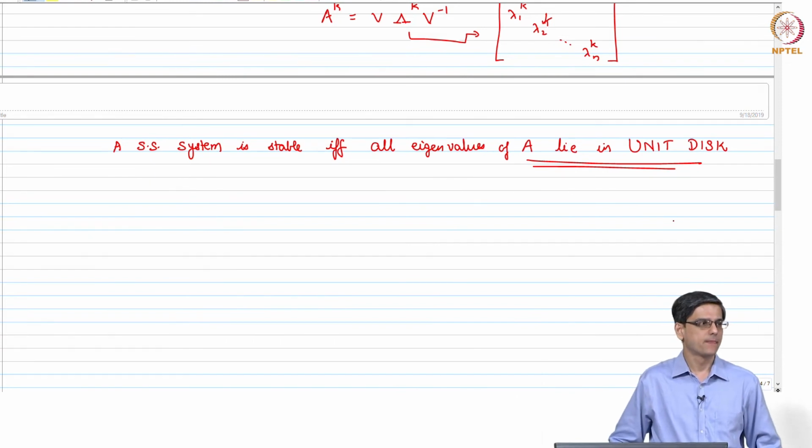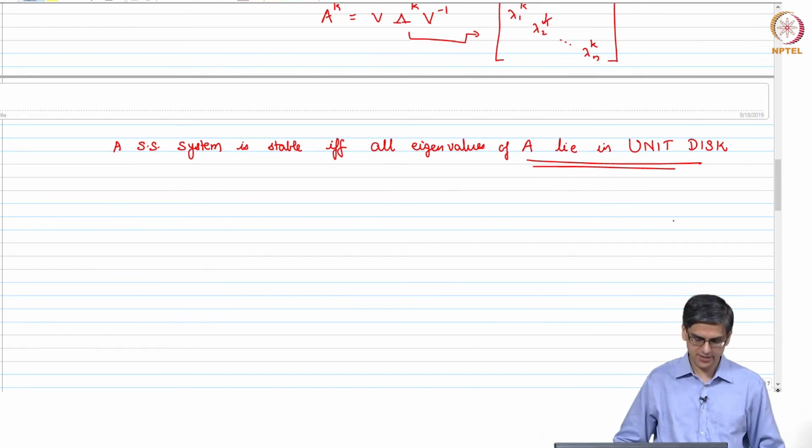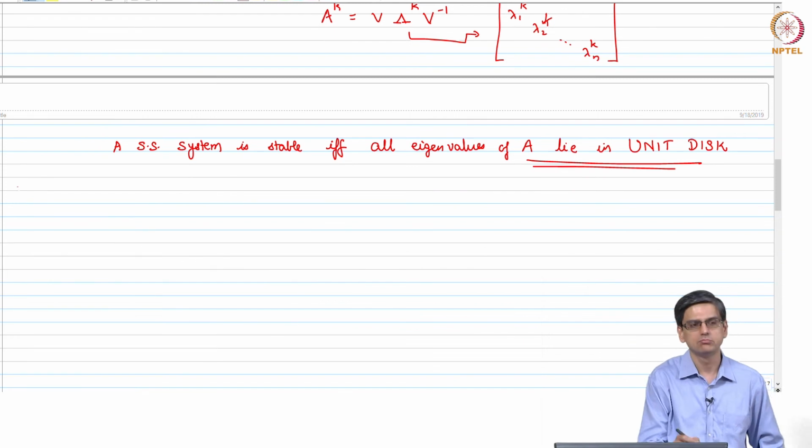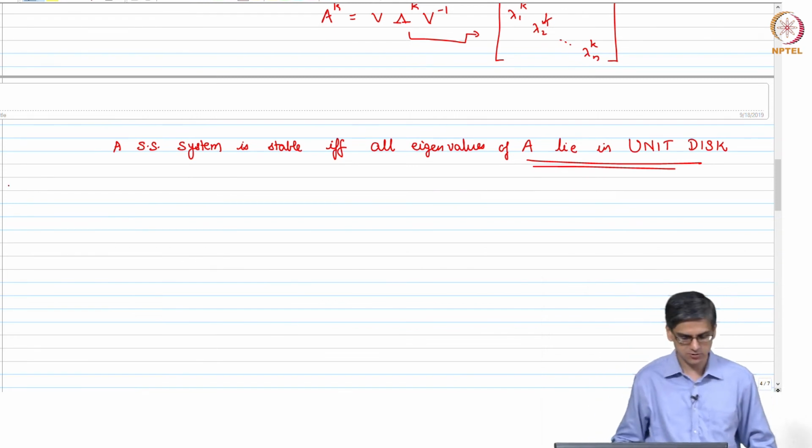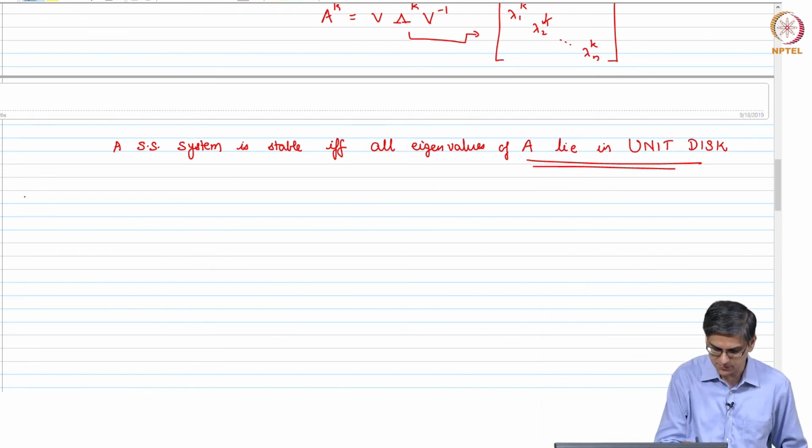Okay. So, let us formally define stability. Well, there is a third one also, but there are two types of stability.